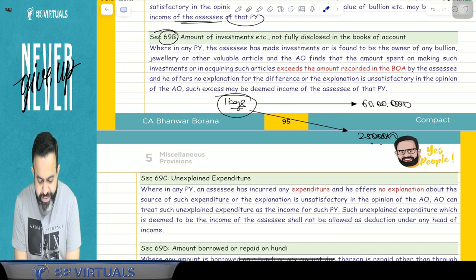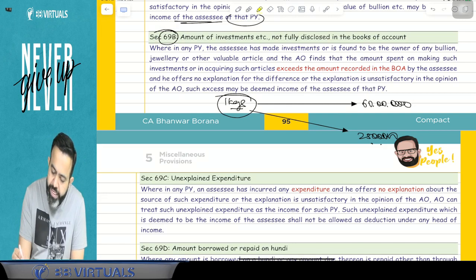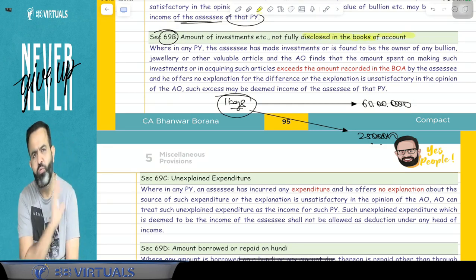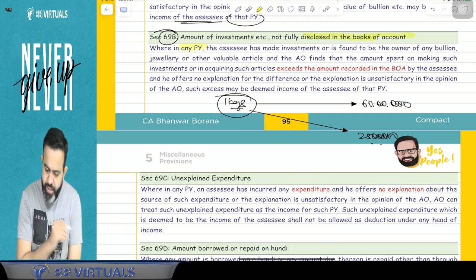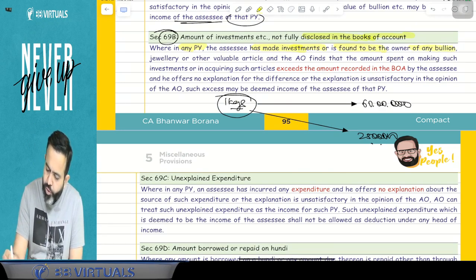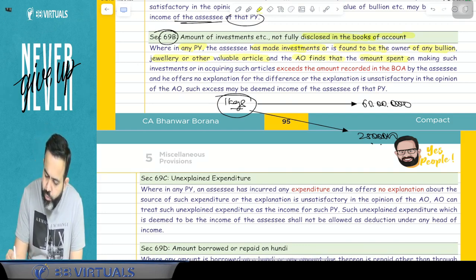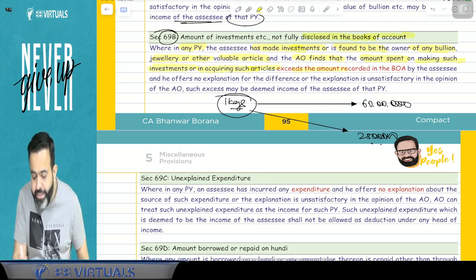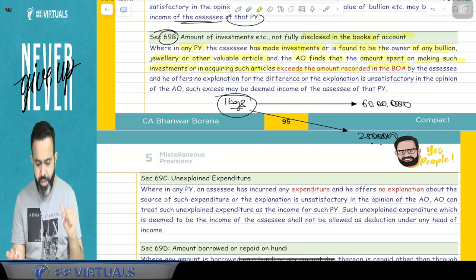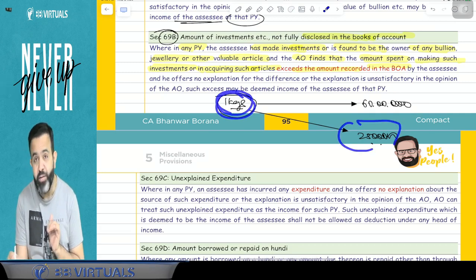So what does section 69B say? Again, read it. Amount of any investment, etc., not fully disclosed in the books of accounts. So here they say that where in any previous year the assessee has made an investment or is found to be the owner of any bullion, jewelry or any other valuable article, and the AO finds that the amount spent on making such investment or in acquiring such articles exceeds the amount recorded in the books of accounts. Meaning your actual investment could be 60 lakh, but you are showing that you purchased 1 kg of gold at 25 lakh only.